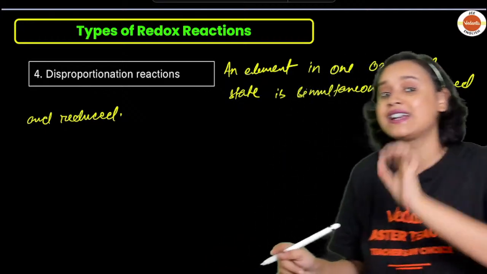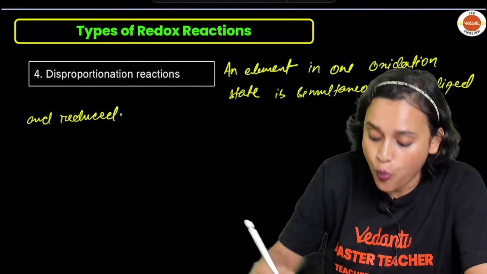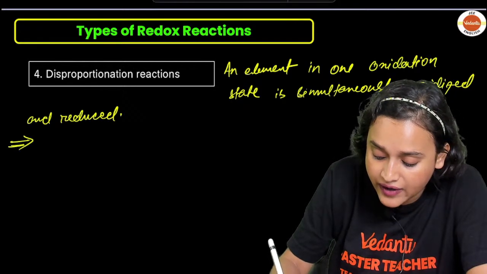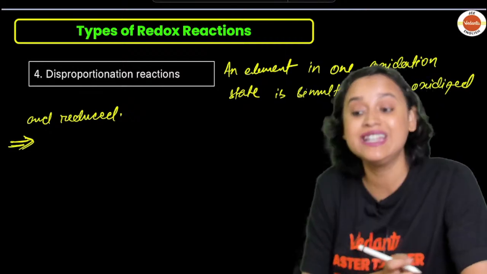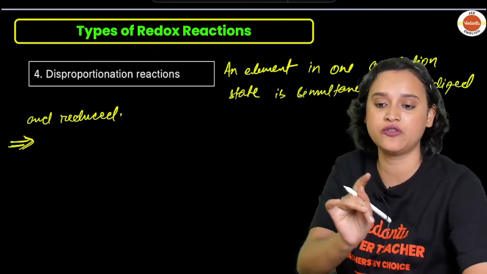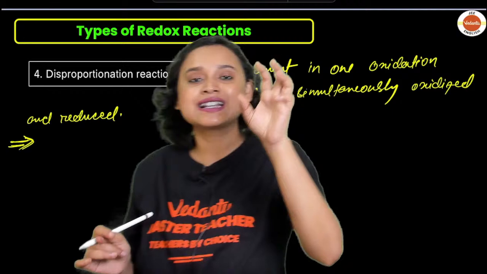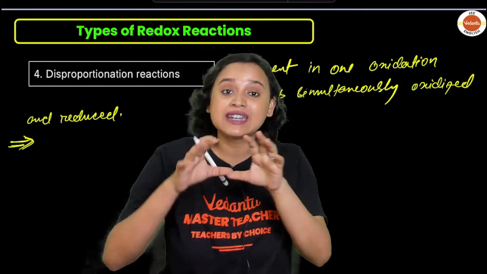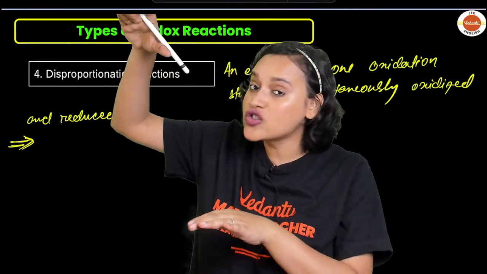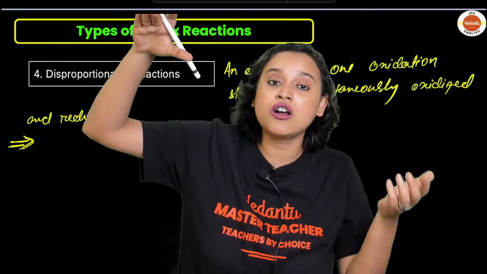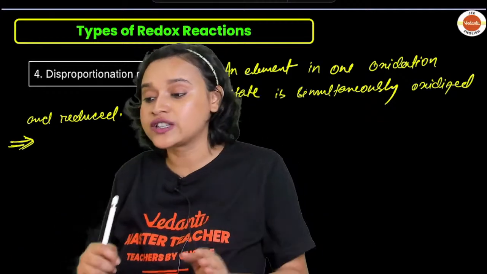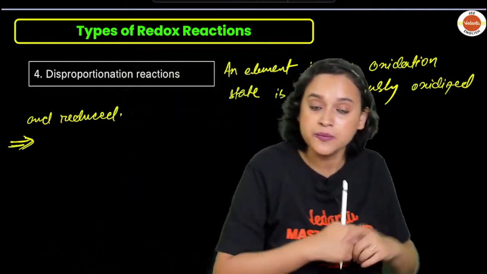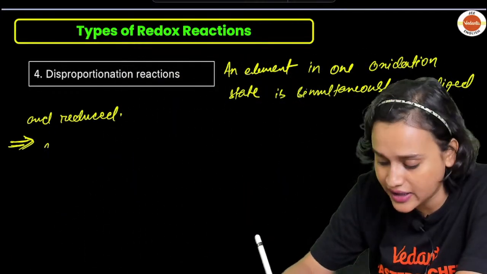And for this reaction to happen, everybody, one thing that is very, very important is that one of the elements or one of the reacting substances in this type of reaction will always contain an element that can exist in either higher oxidation state or in lower oxidation state. That means it has to exist in at least 3 oxidation states. Am I clear, everybody? So let me write this down here.